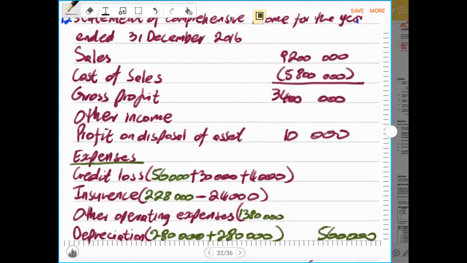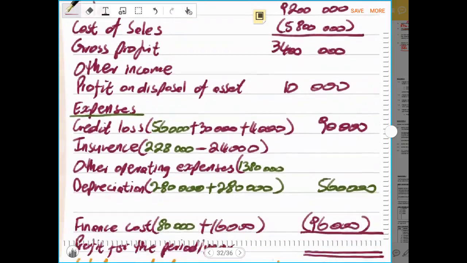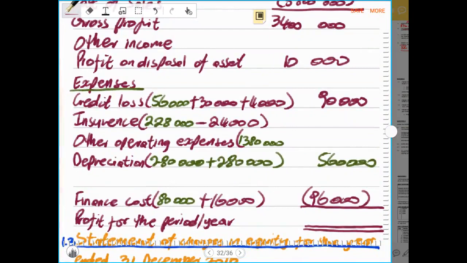So now let us totalize our statements, and then we finally have to check whether they balance or not. So now we start with the income statement. We have our sales minus our cost of sales. That gave us 3,400,000 rands. And we have our credit loss being 56,000, 30,000 plus 4,000. That will give us an amount of 90,000 rands. And we have 228,000 minus 24,000 rands. That will give us 204,000 rands.